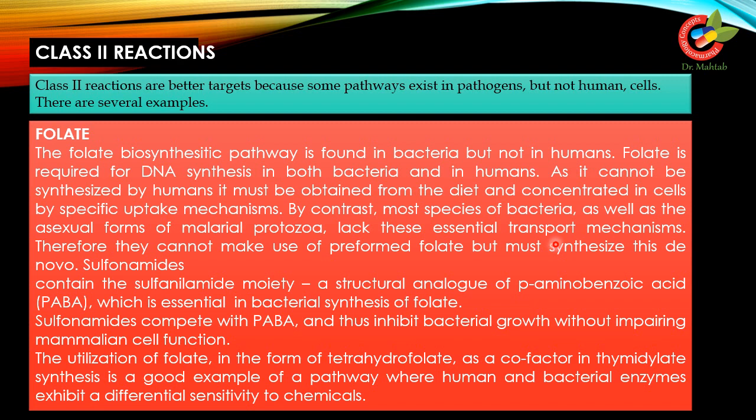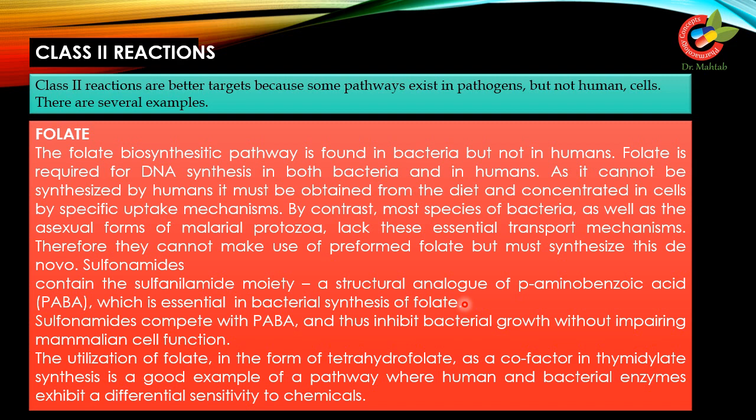So due to deficiency of these transport mechanisms, they cannot utilize the preformed folic acid. Therefore, they cannot make use of preformed folate, but they must synthesize this de novo. Sulfonamide contains the sulfonylamide moiety, which is a structural analog of para-aminobenzoic acid or PABA, and this PABA is essential in bacterial synthesis of folate.